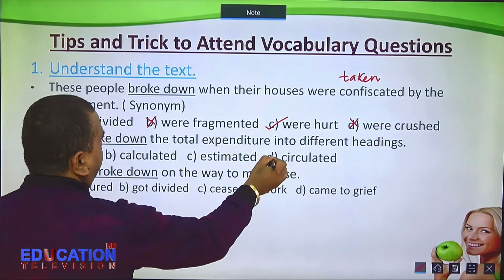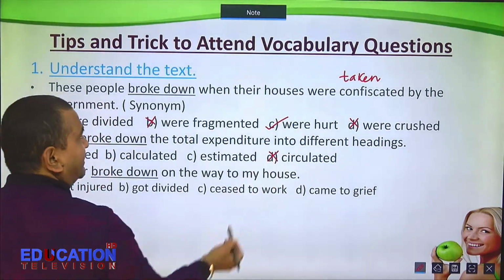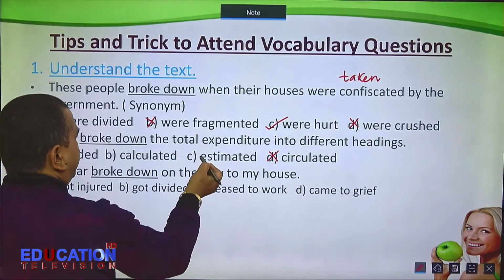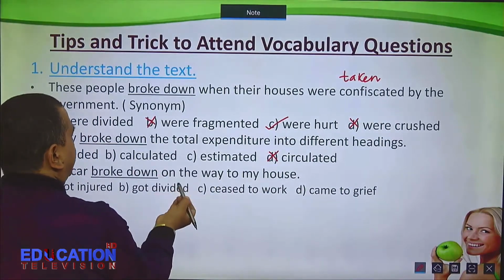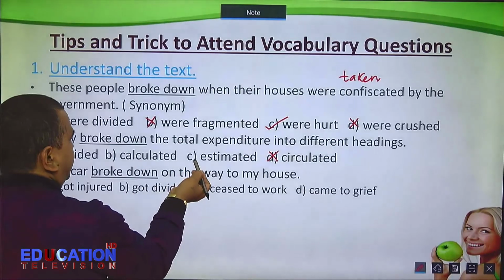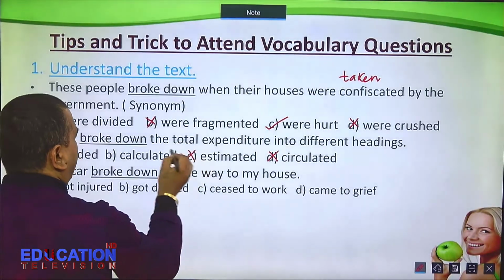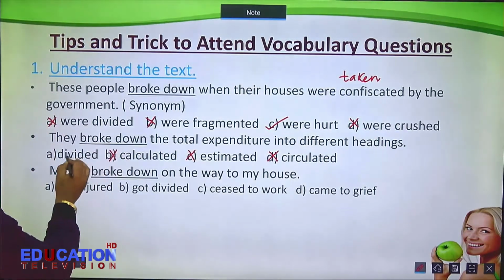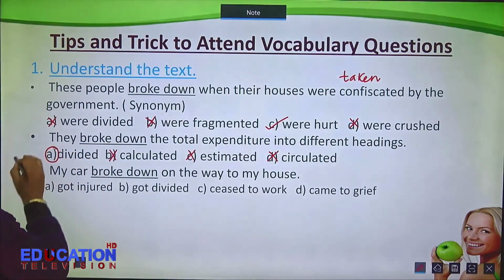Expenditure, this is not a notice to circulate. Outright, you can correct. Estimated and calculated, they are synonyms. If B is correct, C also must be correct. So these two are also wrong.